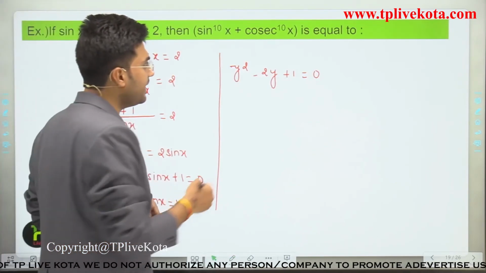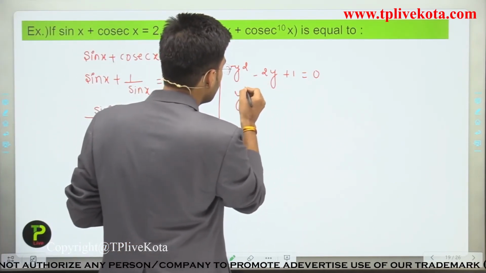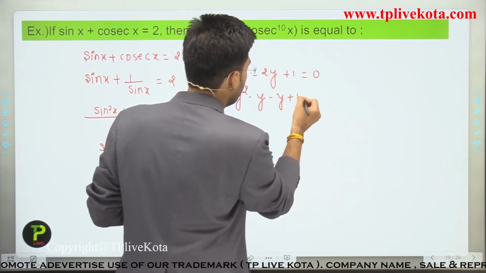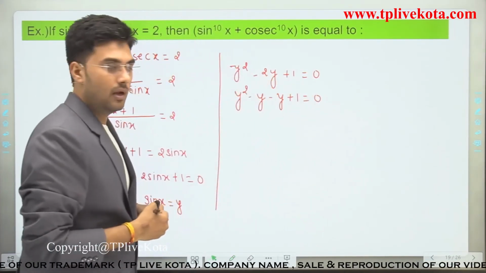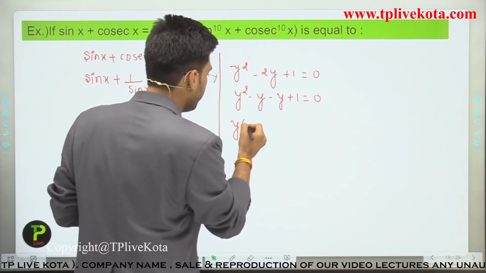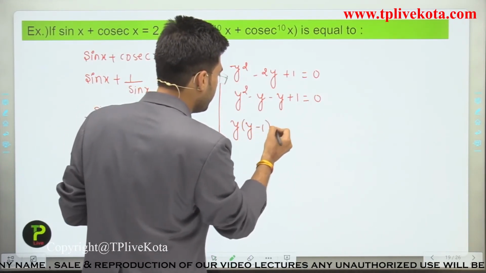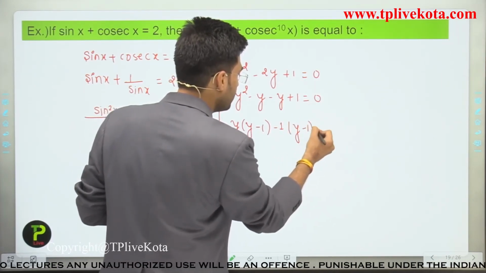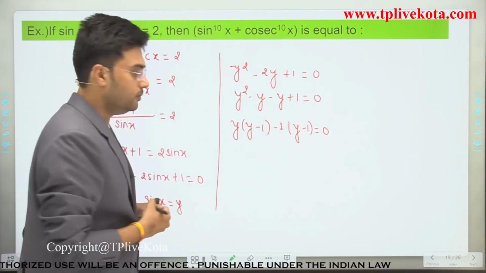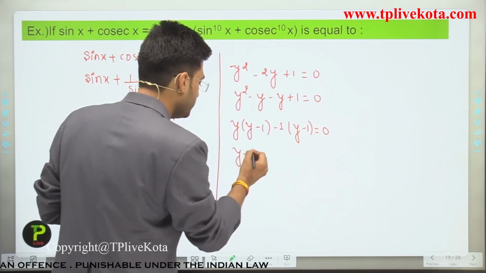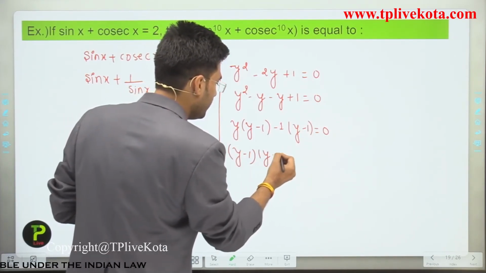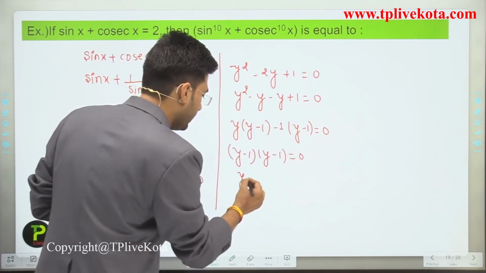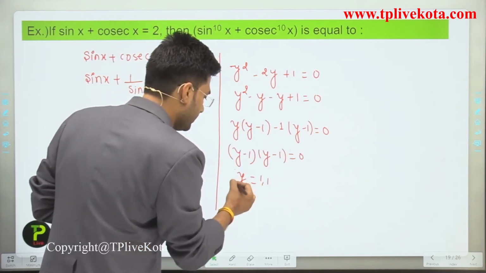So we can write it as y square minus y minus y plus 1 equals to 0, and when we take y common, then what will we get? Y minus 1, and when we take minus 1 common, again we will get y minus 1, that is equals to 0. So y minus 1 multiply by y minus 1 equals to 0. So what will we get? Y is equal to 1, 1.